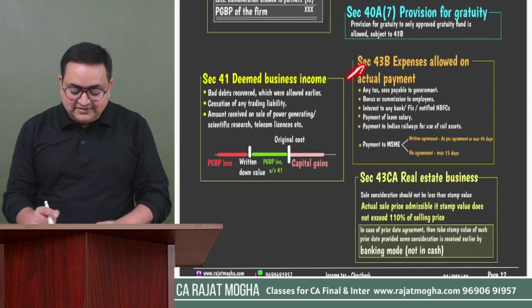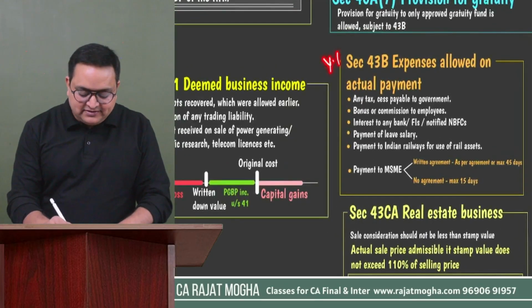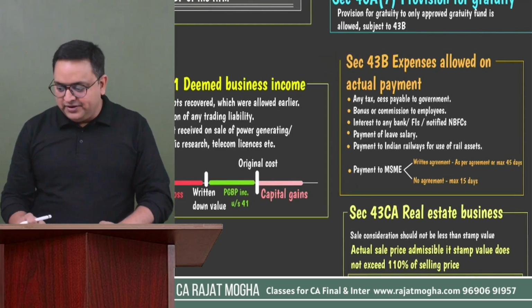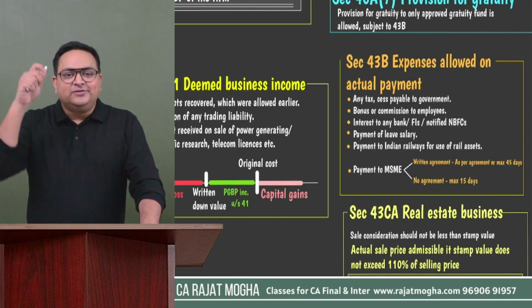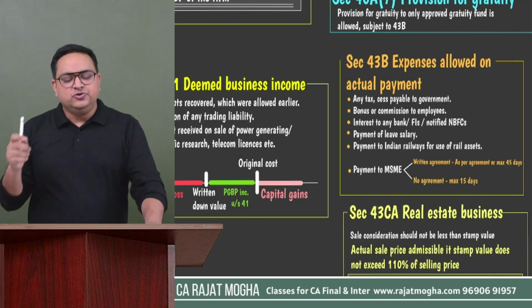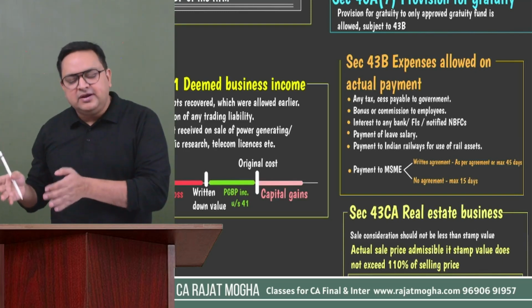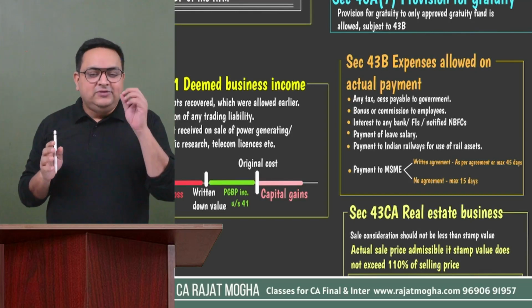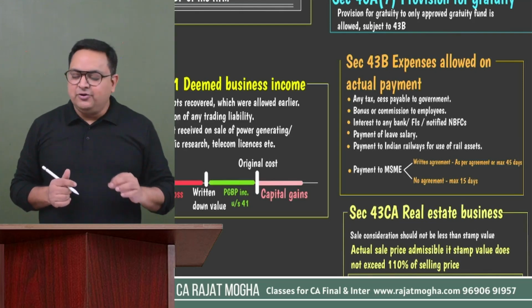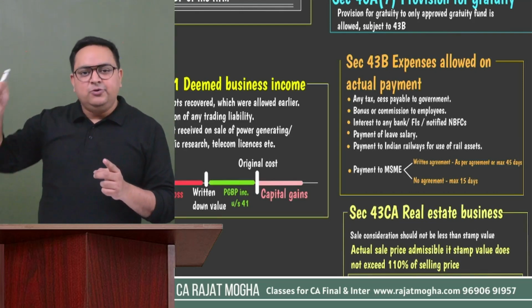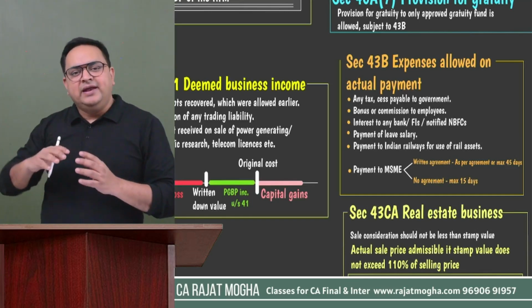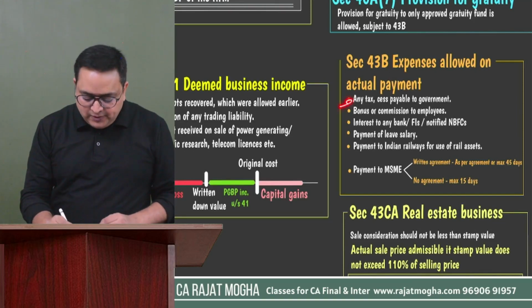Okay. Section 43B, a very important section, in fact a very important section, and there is a small amendment also in this section which makes this section more important. 43B has a list of certain expenses, and these expenses are allowed only when actual payment is made up to the due date of ROI. So you should make the payment during the previous year, or even up to the due date of ROI, we are going to allow it. If these expenses are not paid up to the due date of ROI, we are not going to allow it. Yes, if they are paid after the due date, in this year we are not going to allow it, but whenever they will be paid subsequently after 1 year, 2 years, 3 years, we'll be allowing it in that particular year. Correct.